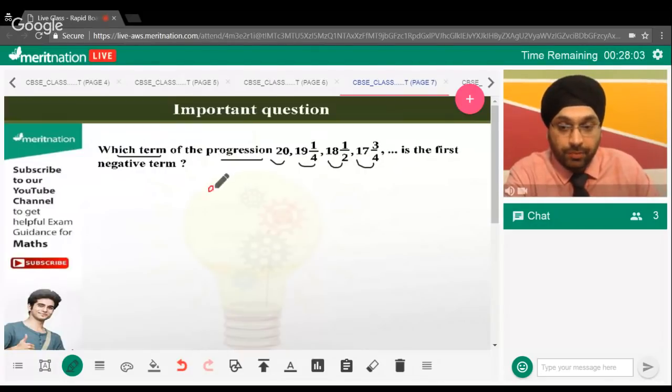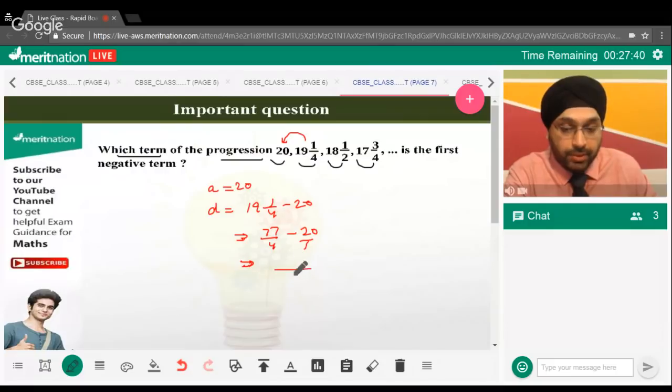Can you see the first term is 20? Now, can we find the common difference? The common difference will be the second term minus the first term. So that will be 19 1/4 minus 20. If you solve it further, this will come out to be 77/4 minus 20. If you take the LCM, 4 will be the LCM, so that will be 77 minus 80. So the common difference is minus 3 by 4.